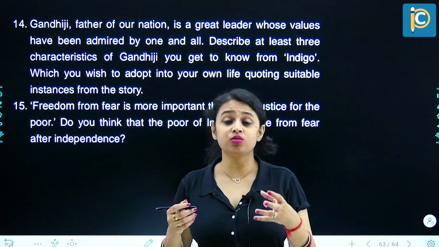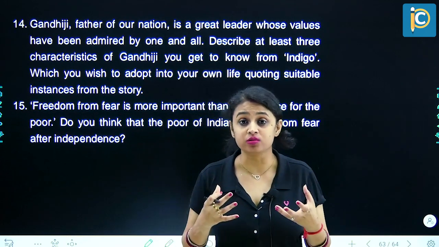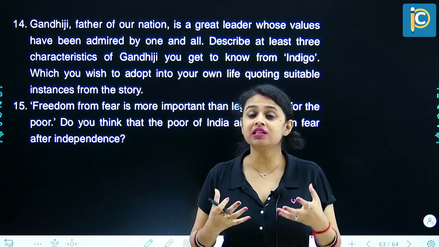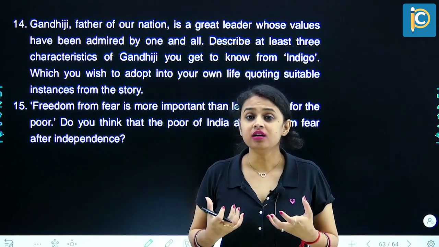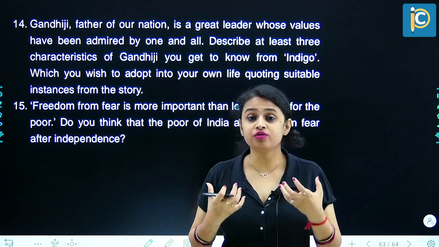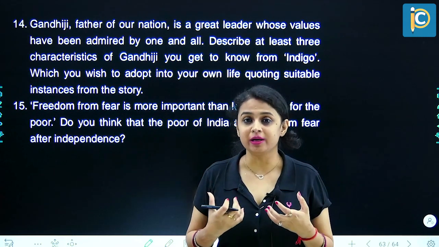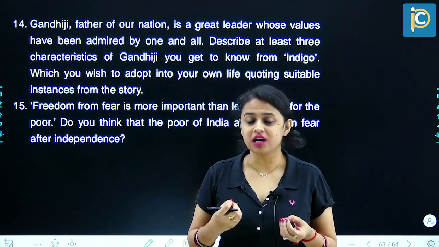That when he said that he does not want to take help of Andrews, who was an Englishman. Why? Because he said that if we are fighting for the right cause, then we should work on our own strengths. We should fight our own battles. We should be self-reliant. Then patience. Gandhiji was patient.